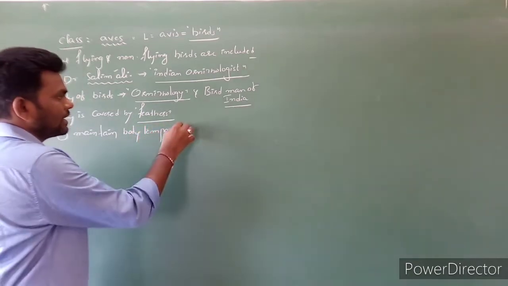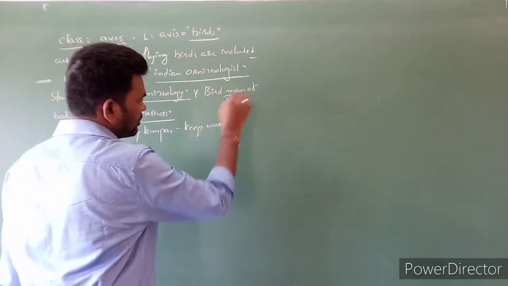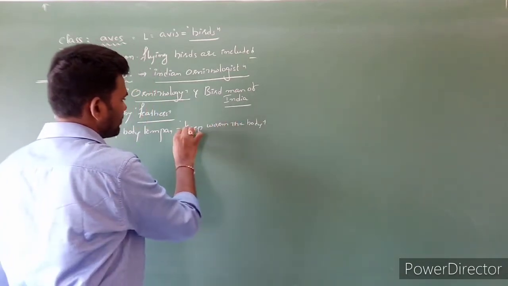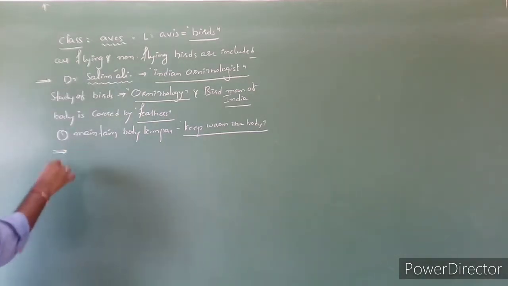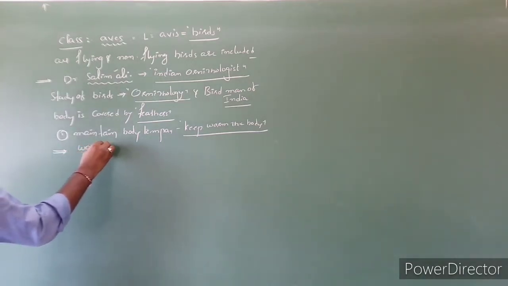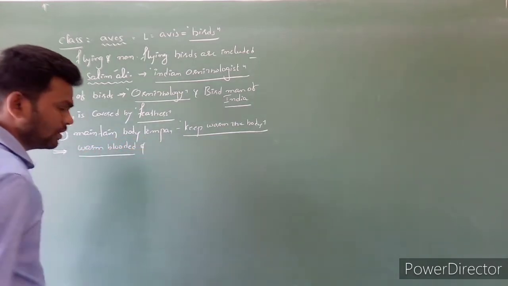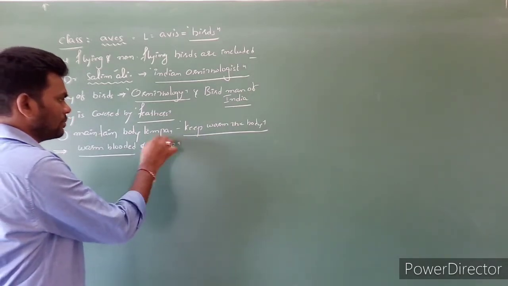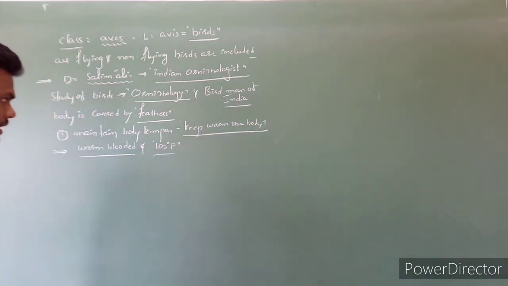It means they keep the body warm. So that's why these animals come under warm-blooded animals. The body temperature is nearly 102 Fahrenheit. Clear? This is the first benefit of feathers.